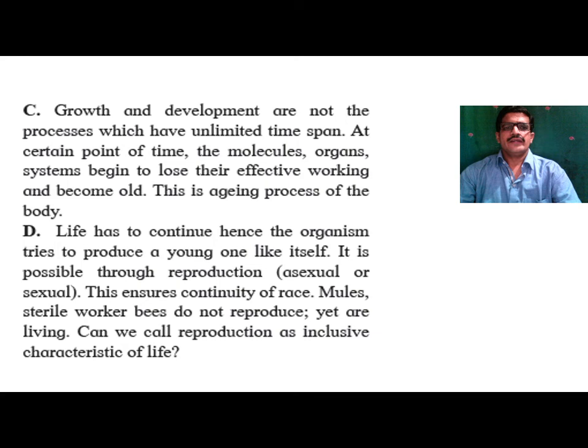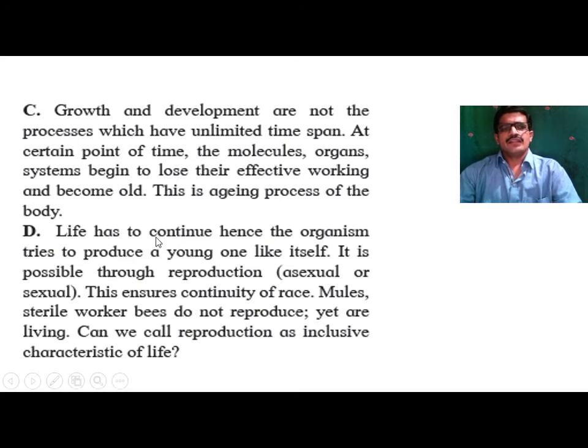So at a certain point, the molecules, organs and systems lose their effective working or lose their function and become old. This is called the aging process. Old cells are worn out or destroyed from the body, but at a particular period of time these organs lose their function, and due to that death occurs in the case of a living organism.